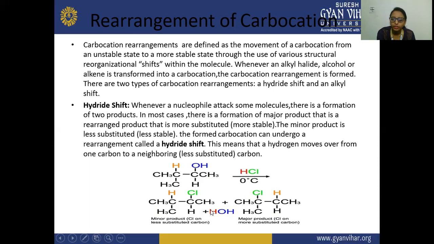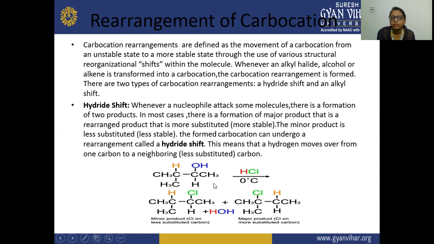Firstly, this minor product is formed. Secondly, this major product is formed, and a water molecule is also removed. In the minor product, the chlorine is present on the less substituted carbon, and in the major product, the chlorine is present on the more substituted carbon. Here the chlorine is attached where only one alkyl group is present, and here it is attached to the carbon atom where two alkyl groups are present.